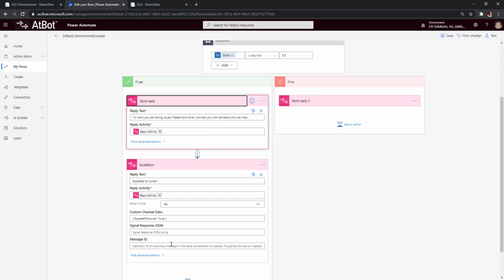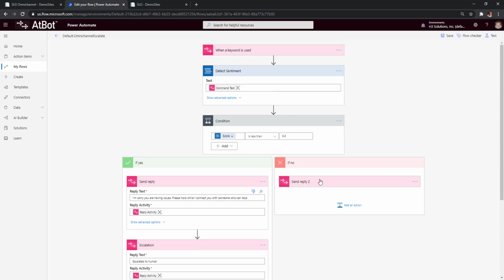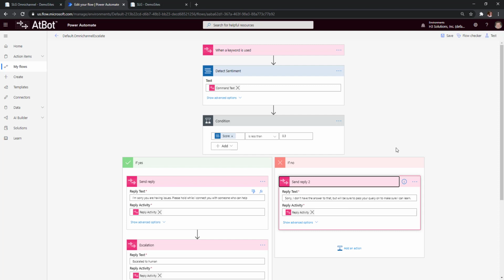And then this is the escalation portion where we include some custom channel data. You'll see this documented in Microsoft's documentation on how to do escalations of Microsoft Bot Framework bots into Omnichannel. And so this is the place where you do it, and we have this documented in the AtBot documentation. If it's not negative sentiment, then we just reply with, sorry, I don't know the answer to that, but we'll pass that on to make sure this bot can learn. So that's a quick summary of how it works in Omnichannel.